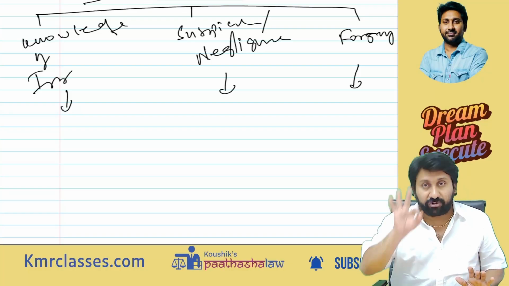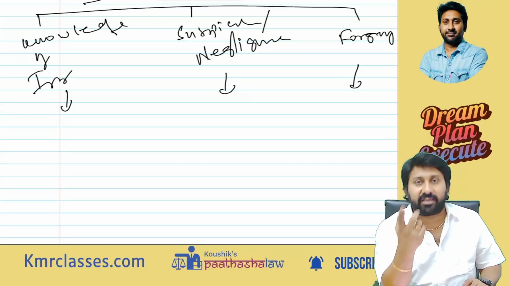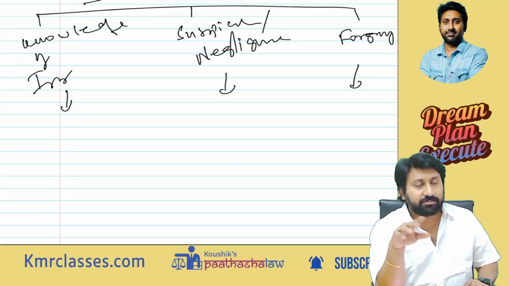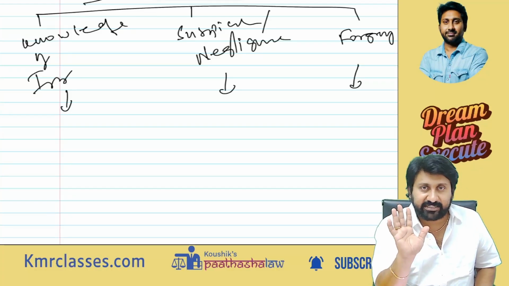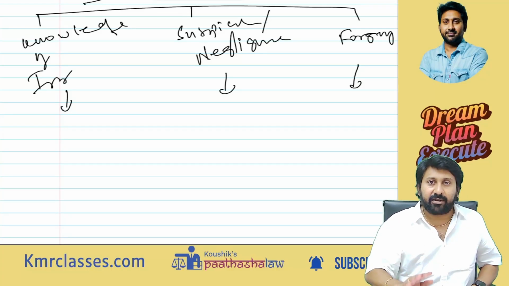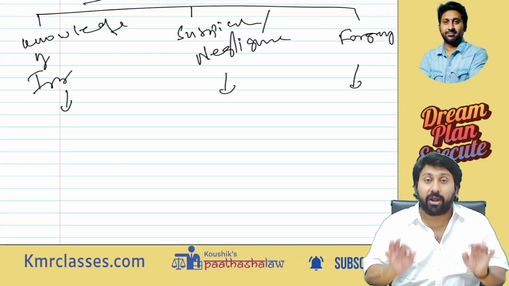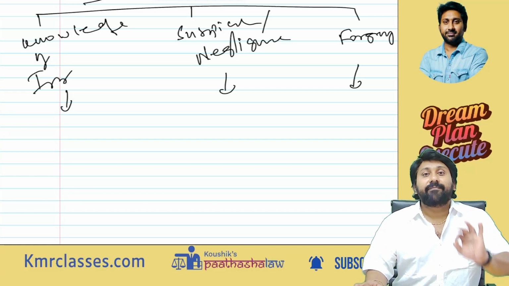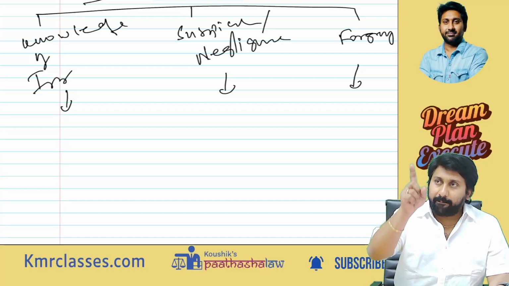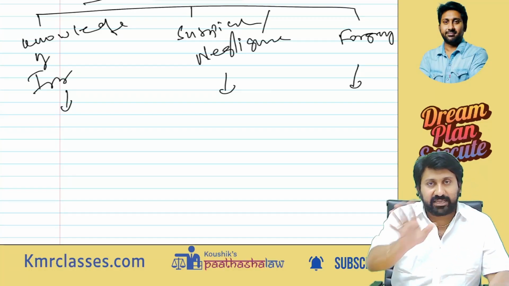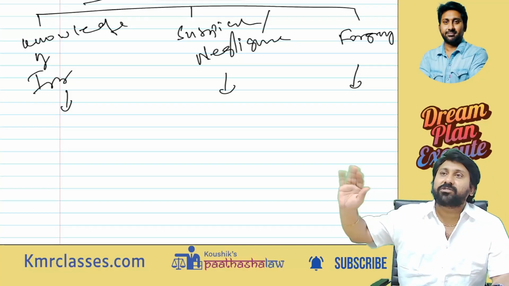Company has taken a loan of 3 crore. Beyond 1 crore, the company can borrow only with the shareholders' permission. But without shareholders' permission, this director has given the loan. He read the memorandum, he read the articles, understood them in the right sense. Everything he has done. But the company did not pass a resolution. Shareholders' approval they did not take. Now what will happen? Normally, this will become an enforceable contract, because money came into the hands of the company. So even though internally you did not pass a resolution, the outsider will not get affected.